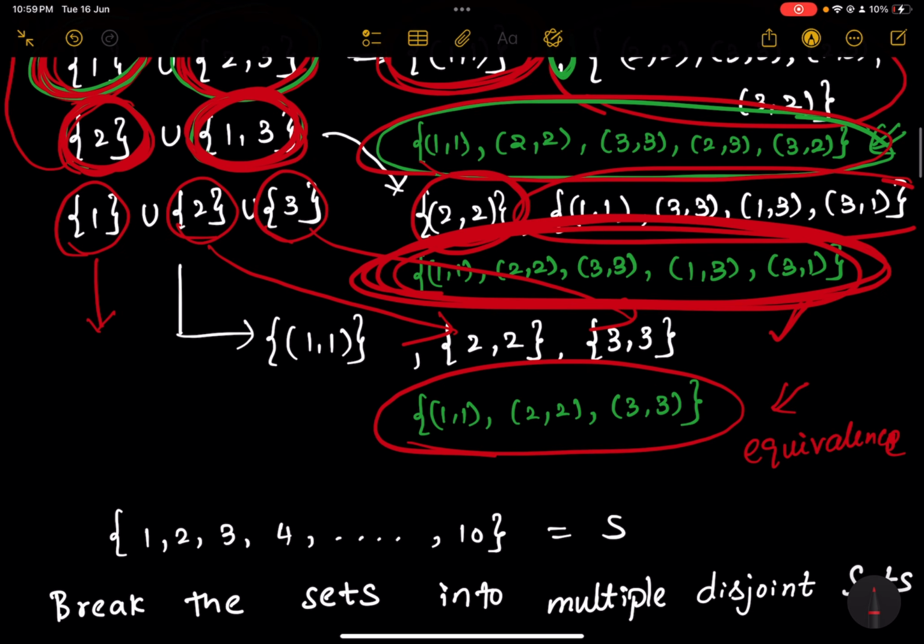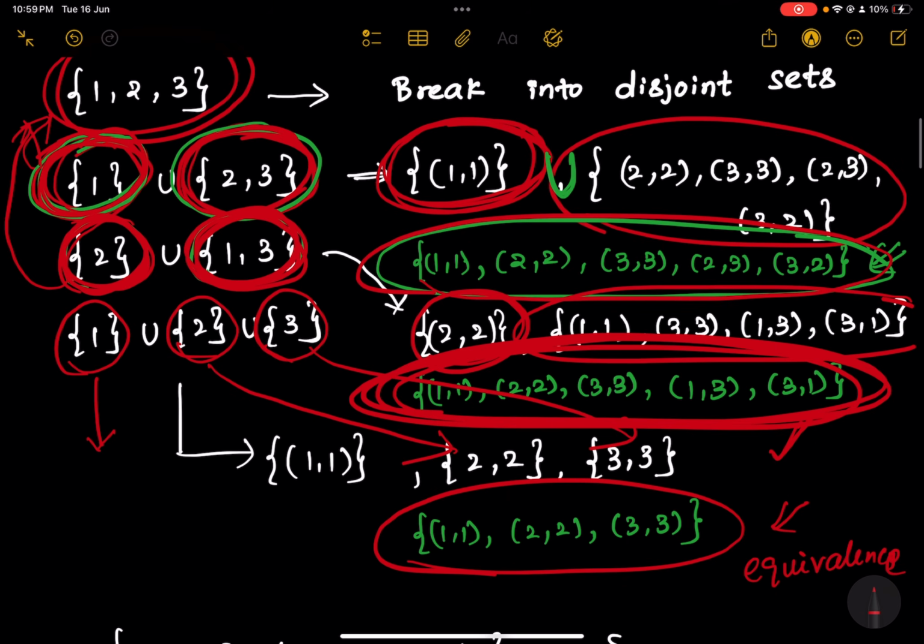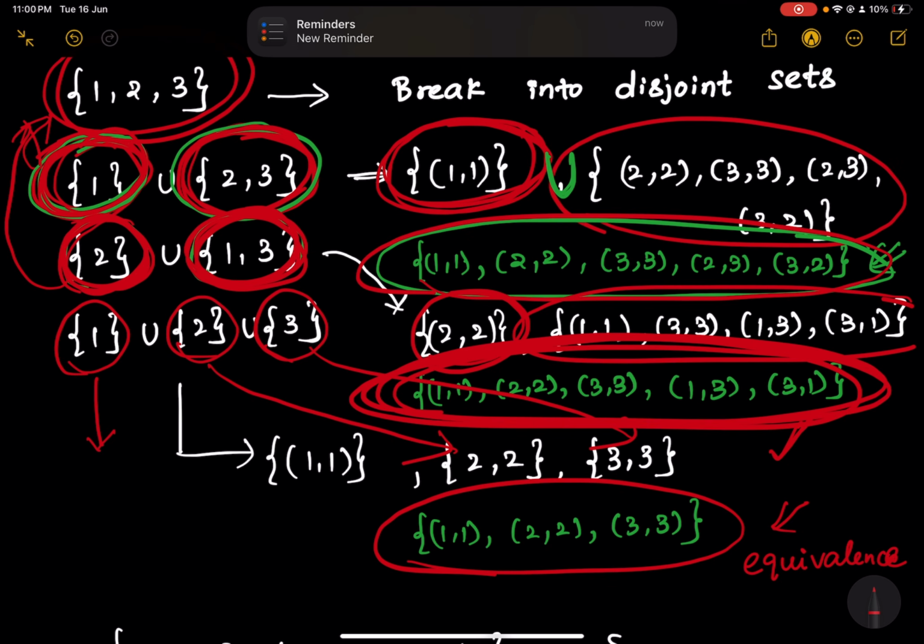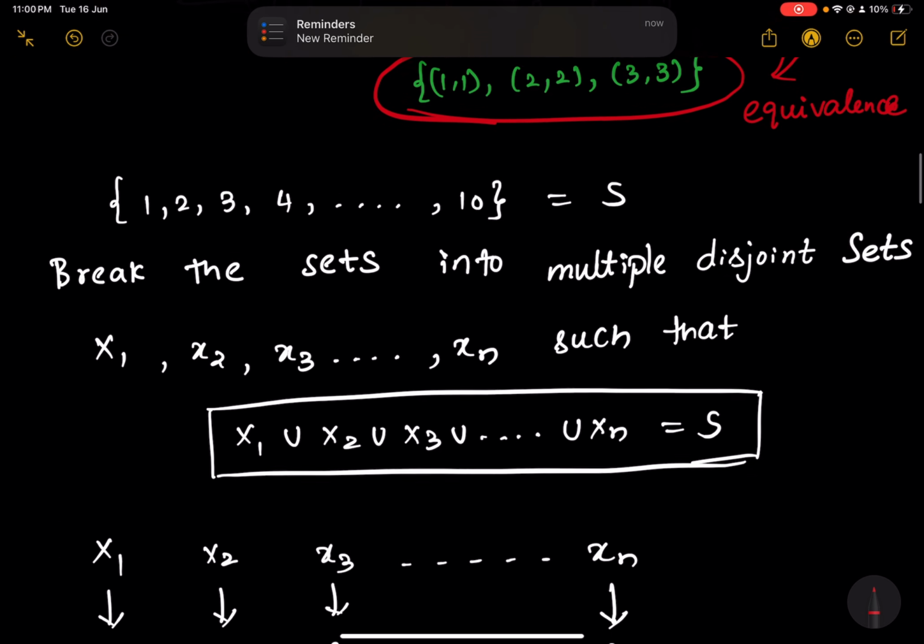So now you understood how to break a given set into multiple disjoint sets such that the union of those disjoint sets is the original set. And after breaking the set into disjoint sets, you know how to write the equivalence classes. And once you write the equivalence classes, you have to take the union of all of those and form a relation. And that resulting relation will be an equivalence relation for sure. Alright, so this is the concept that you have in the back of your mind.